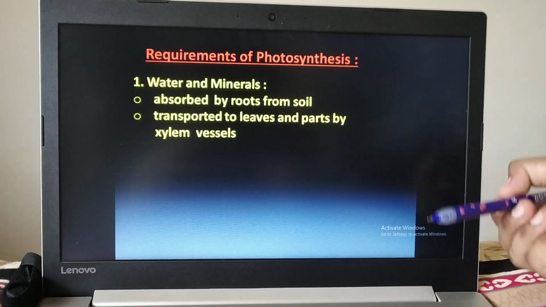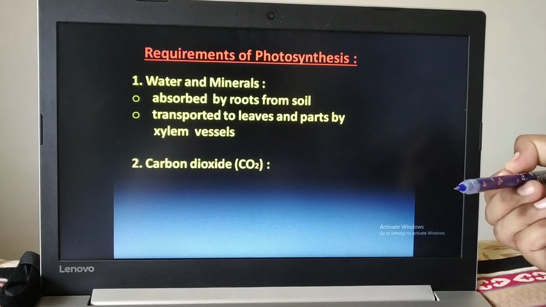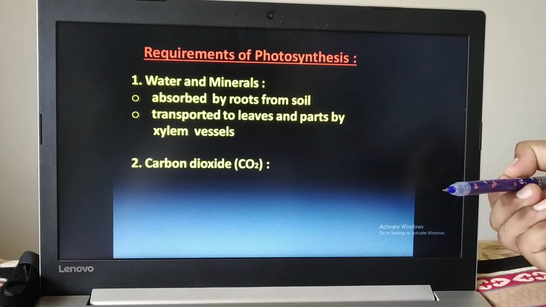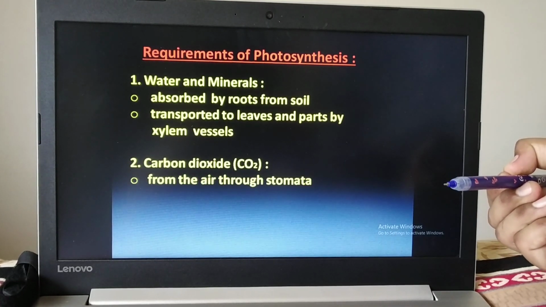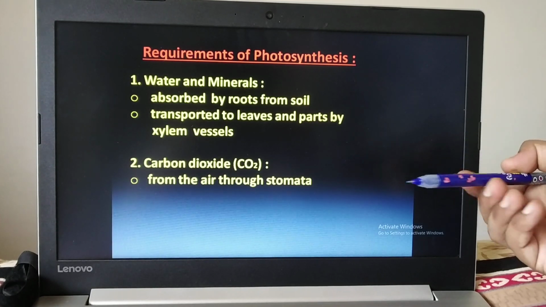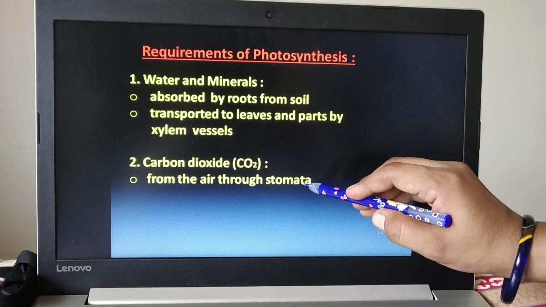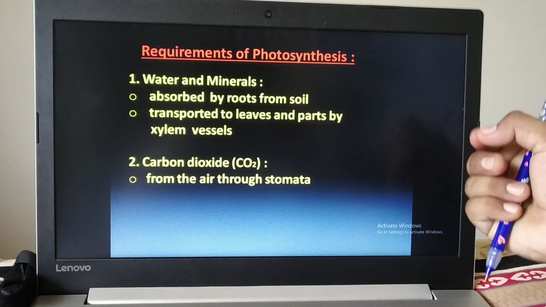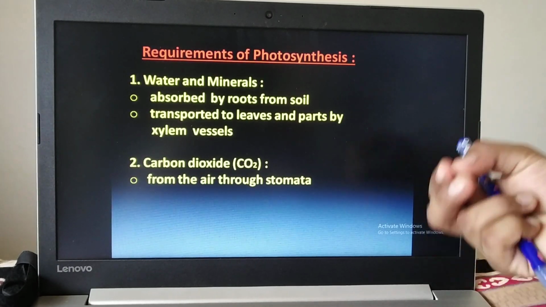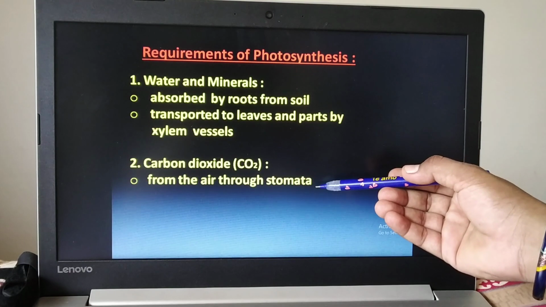Through that, water and minerals are transported. Next, carbon dioxide gas is required for photosynthesis. As I have explained, carbon dioxide gas is absorbed from the air through the stomata. On the leaves, a number of tiny, very small size pores are present which are called stomata.